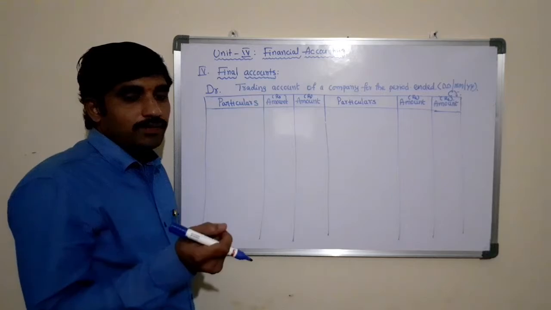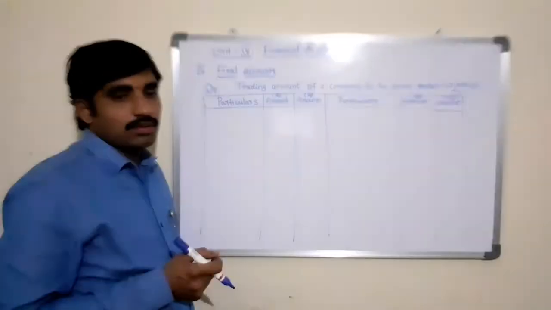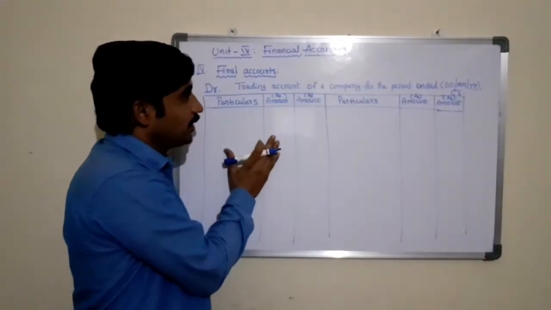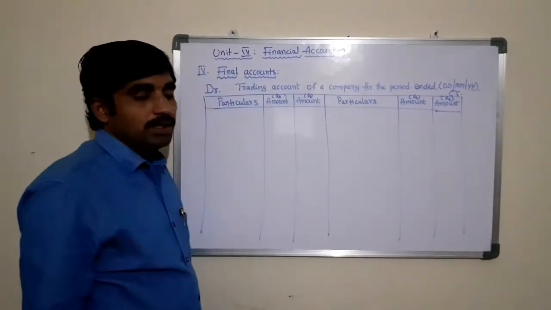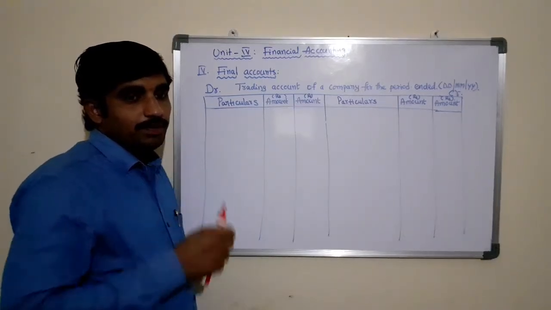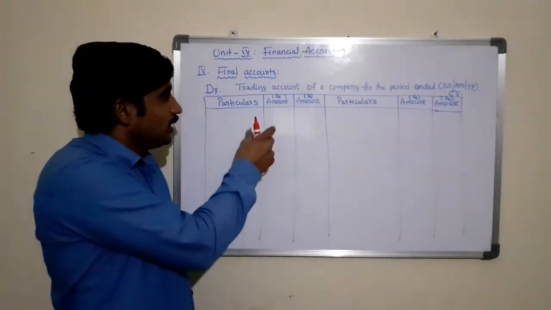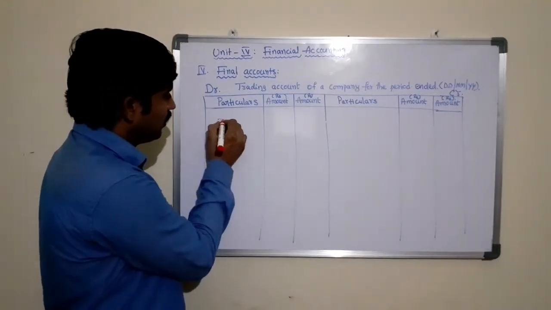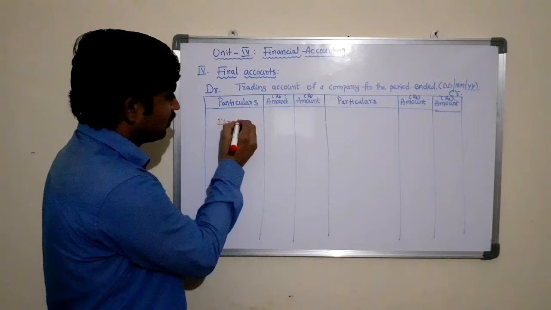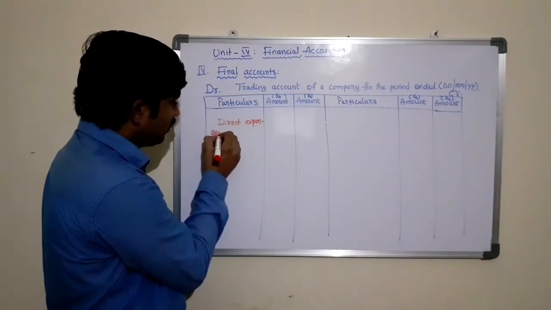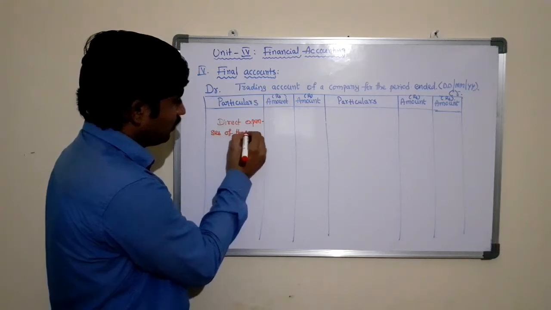Now let us see what are the different items that come under the debit side of trading account and the credit side of trading account. Simply we can say that the debit side of the trading account reveals all the direct expenses of the business.